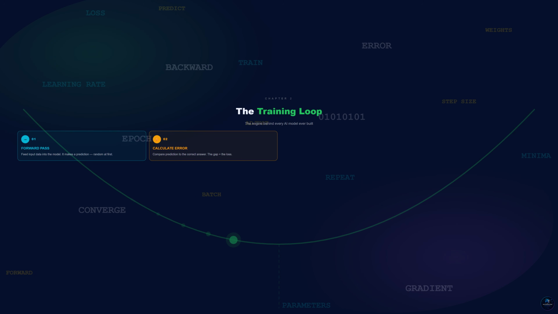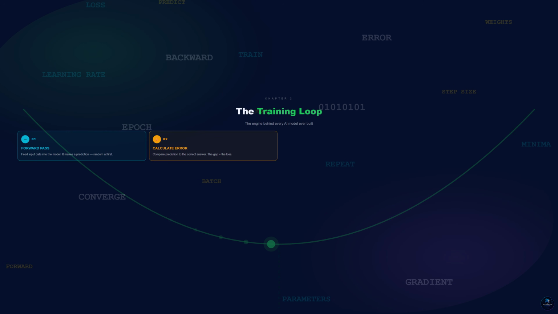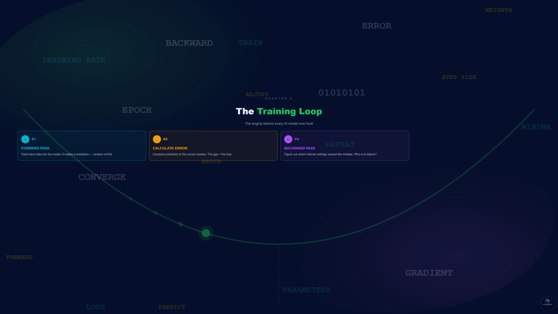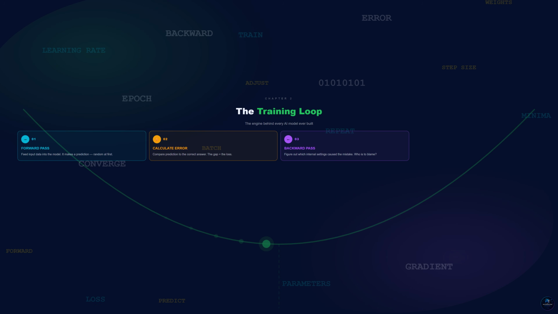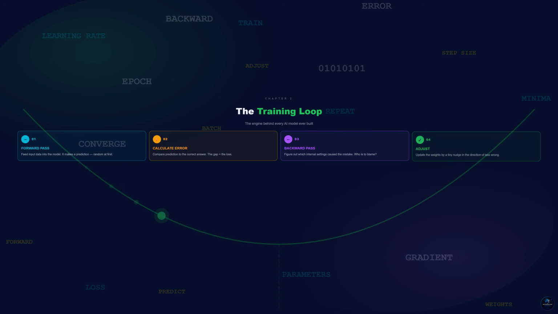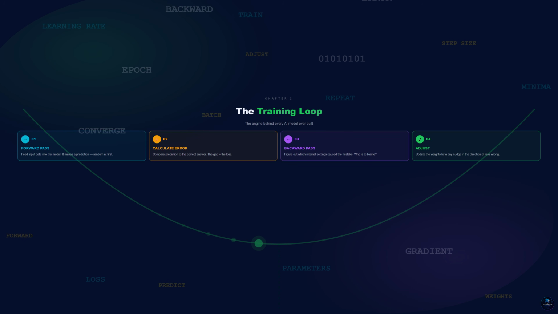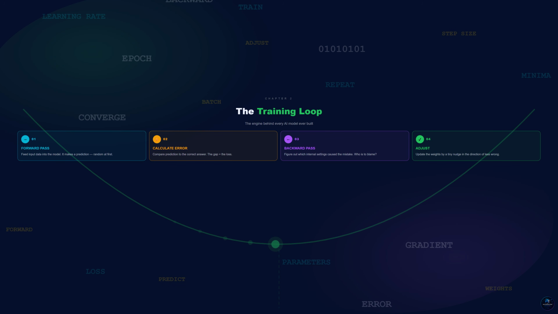Step 2, calculate the error. You compare the model's prediction against the correct answer. The gap between what the model predicted and what the correct answer was, that is the error, also called the loss. Step 3, the backward pass. This is where the magic happens. The model looks at that error and figures out which parts of itself caused this mistake, which internal settings were most responsible for being wrong. Step 4, adjust. The model updates its internal settings, called weights or parameters, to reduce the error. Not by much, just a tiny nudge in the right direction.